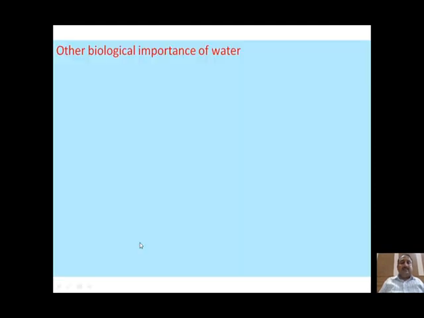Next, another important property of water: minerals are transported from one part of the plant to another through xylem, because water is absorbed from the soil. In the water absorbed from the soil, the minerals present in the soil are dissolved, and along with the water, along with the transpiration pull, along with the water moving in the upward direction, these minerals are also transported from one part of the plant to another through xylem.